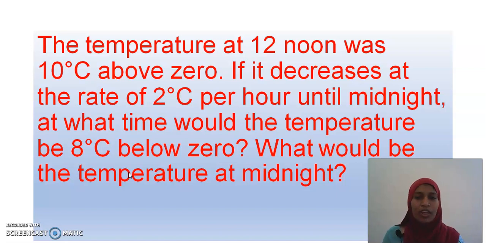above 0. If it decreases at the rate of 2 degrees centigrade per hour until midnight, at what time would the temperature be 8 degrees centigrade below 0? What would be the temperature at midnight? We have two questions here. One is, what time would the temperature be 8 degrees centigrade below 0? Okay, 8 degree below 0 in the sense minus 8 degree.